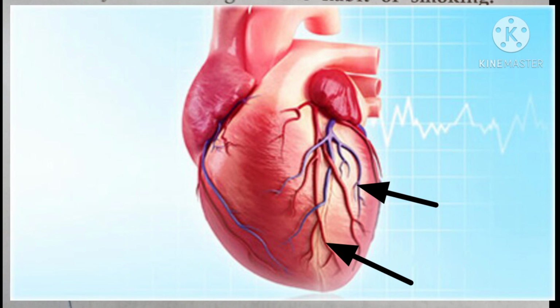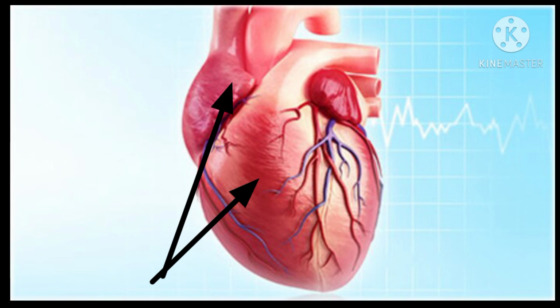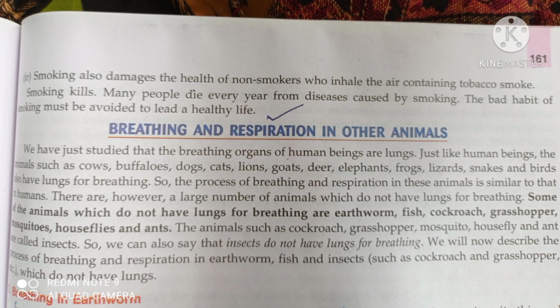This affects the functioning of cardiac, that is heart muscles, and leads to heart diseases because the heart cannot work properly as the muscles of the heart are not getting the blood properly due to clotting of blood in the arteries and veins. Number 4, smoking also damages the health of non-smokers who inhale the air containing tobacco smoke. Therefore, the bad habit of smoking must be avoided to lead a healthy life.